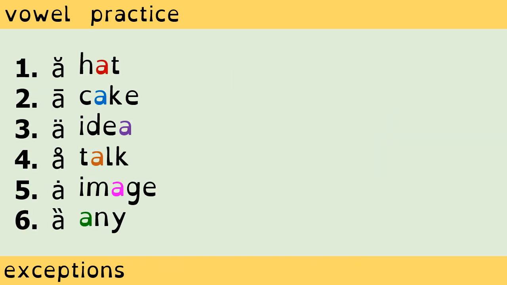Now, if English only had long and short vowel sounds, this is where I would just sum up the lesson. But I need to talk about exceptions a little bit first. I am going to read a list of words with the vowel A, and I want you to do two things. One, repeat after me, and two, notice the pronunciation of the vowel letter A. Repeat after me. Hat, cake, idea, talk, image, any.